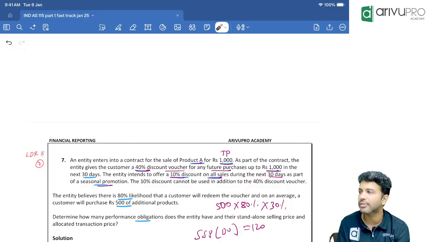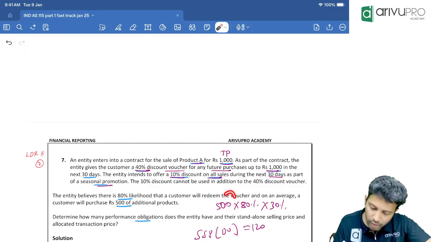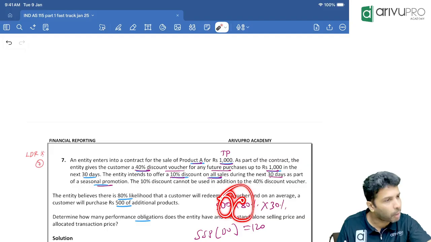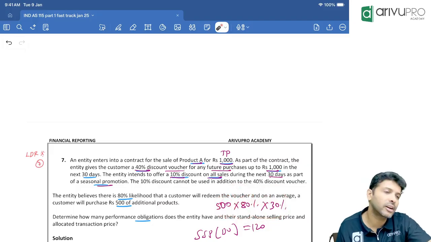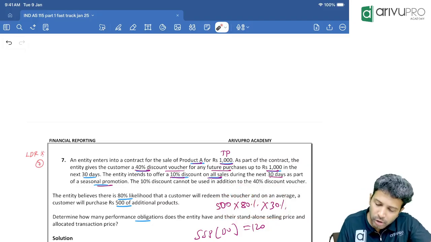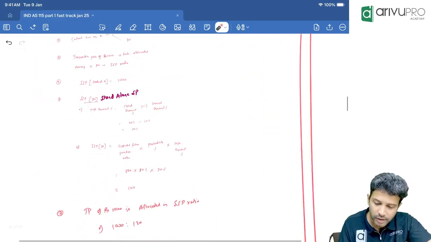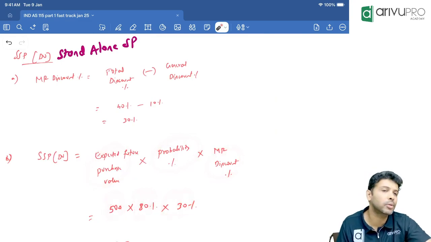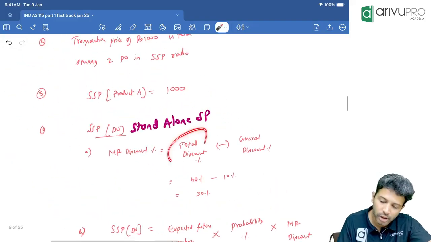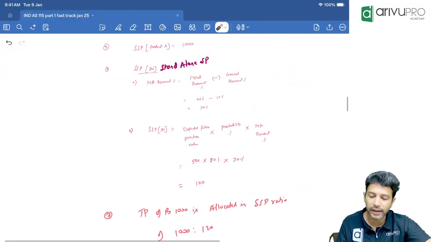Understood? Tell me what is the formula now. If you want to find the standalone selling price of the discount voucher, what's the formula? Future purchase value multiplied by probability percentage multiplied by the material right discount. How do you get the material right discount? From the total discount, reduce the general discount. That's what we have done over here. Expected future value 500 multiplied by probability percentage multiplied by MR discount percentage, where MR discount percentage is total discount percentage minus general discount percentage. So SSP is 120.